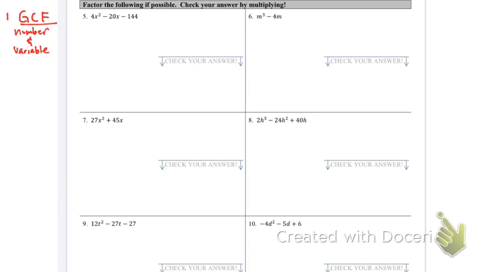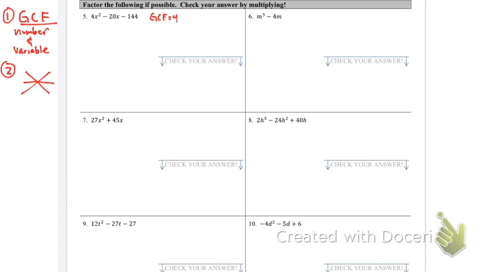Okay, once I do GCF, then we're going to attempt to do snowflake after I do GCF. Okay, so let's check. Let's look at the numbers first. I have 4, 20, and 144. So my number GCF there is going to be 4.